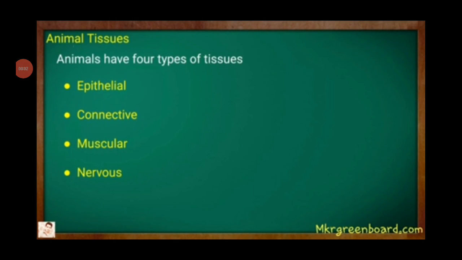Hello students. In last class we had studied about plant tissues. Now let us discuss about animal tissues. Animals have four types of tissues. First one is epithelial tissue, second one connective tissue, third muscular, and fourth is nervous tissue.